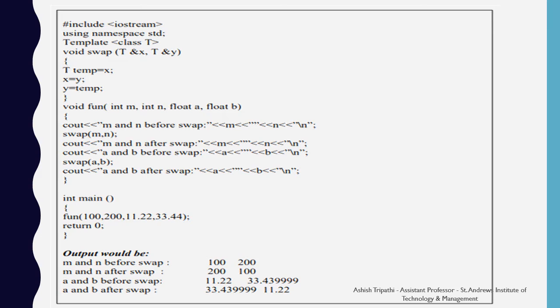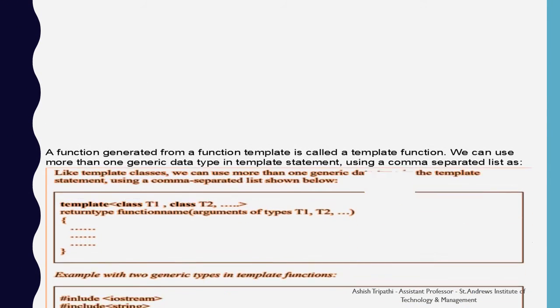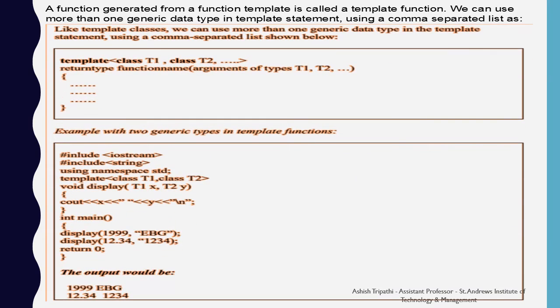It shows that the swap function is able to handle when we are passing the integer or the double values or the float values. That is, irrespective of the type, it is just doing the generic functionality, that is swapping the two values. A function generated from a function template is called the template function.